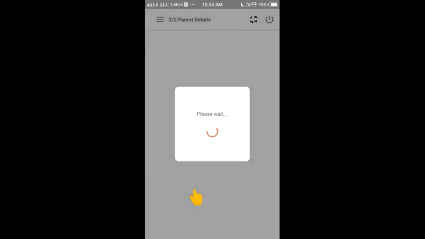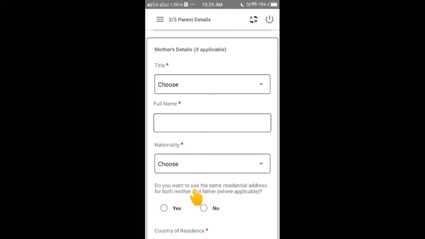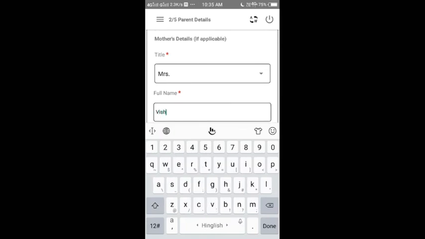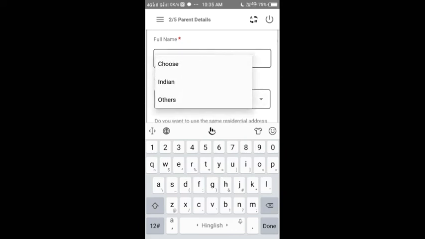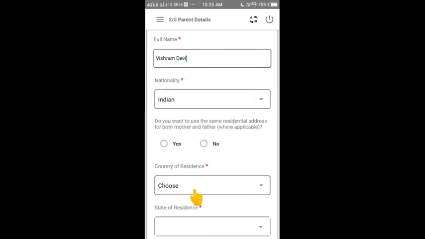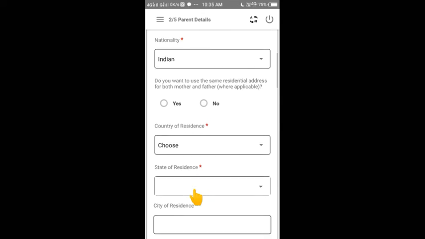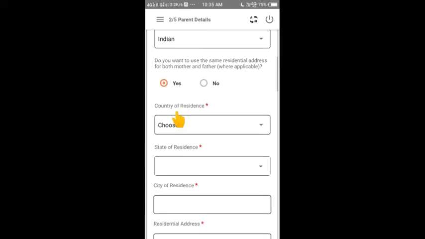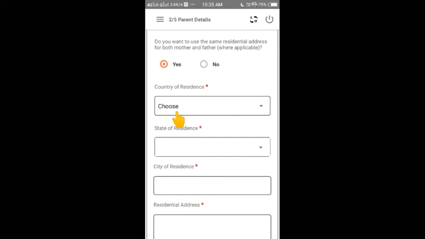Next, now it's asking first mother detail. Choose Mrs. Okay, choose nationality. We all are Indians, and those outside the country are also, that's why they ask the other option. Okay, they are asking, do you want the same residential address for mother and father? Okay, yes. If your parents are not living together, you can fill no, so you will fill both details separately.